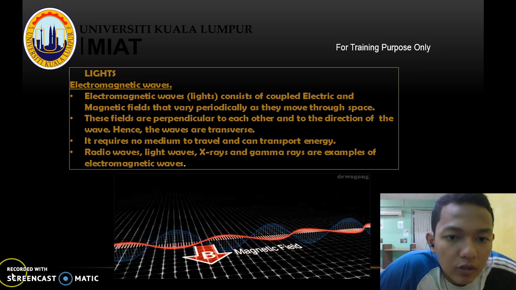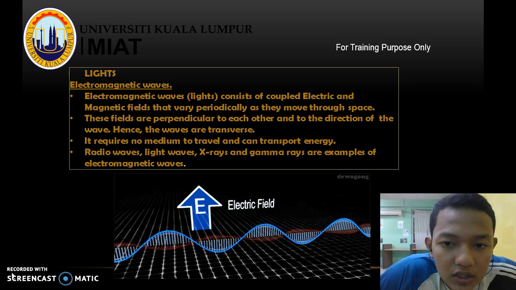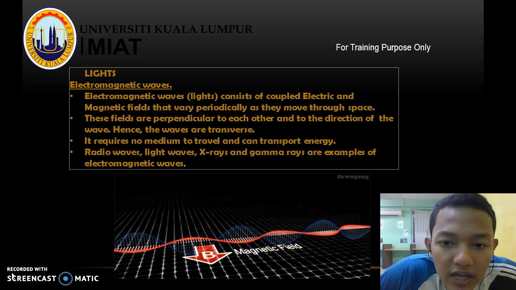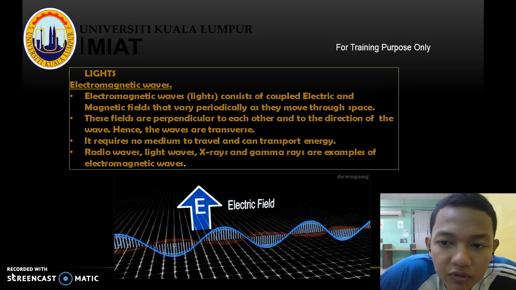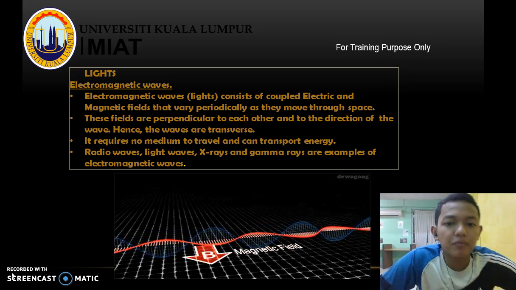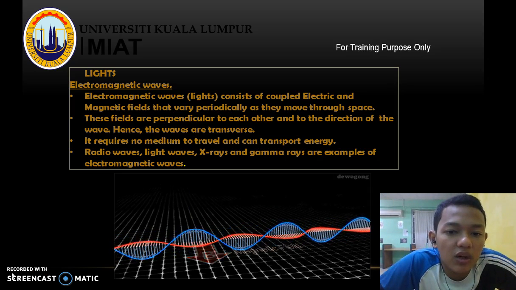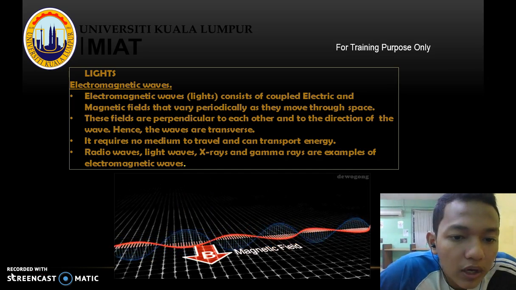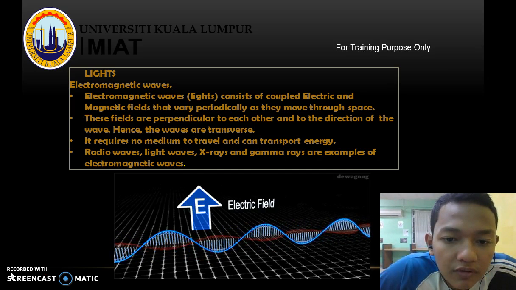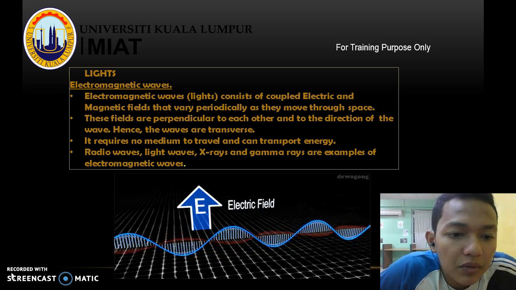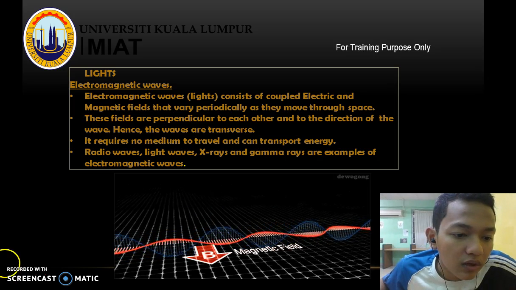Electromagnetic waves. Electromagnetic waves, which is light, consist of coupled electric and magnetic fields that vary periodically as they move through space. These fields are perpendicular to each other and to the direction of the wave, hence the waves are transverse. They require no medium to travel and can transport energy. Radio waves, light waves, X-rays, and gamma rays are examples of electromagnetic waves.